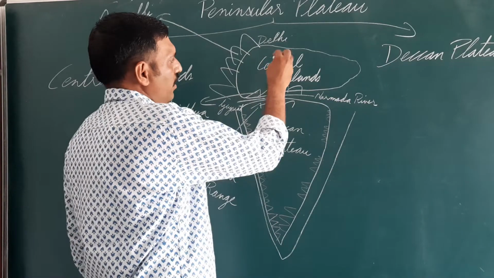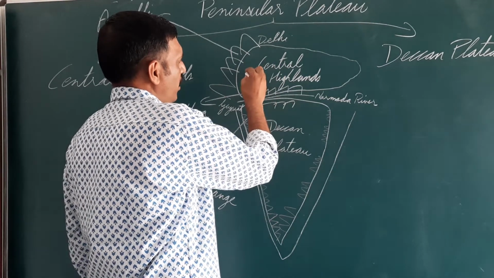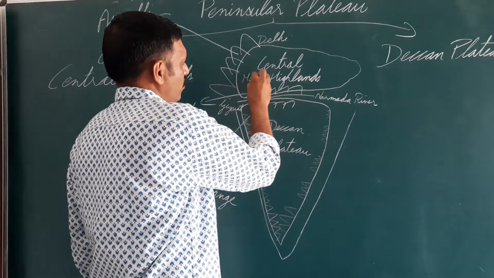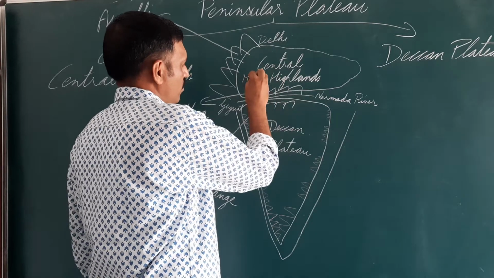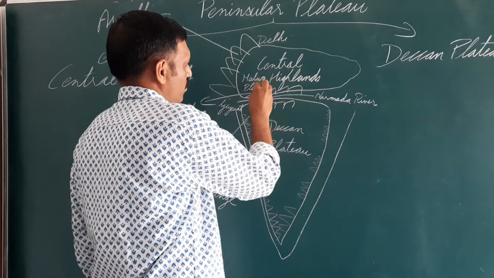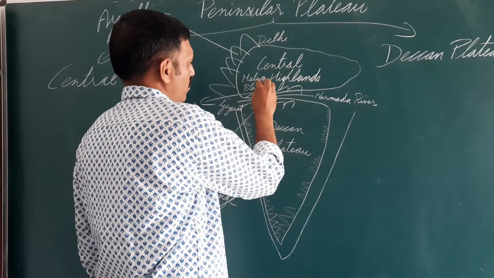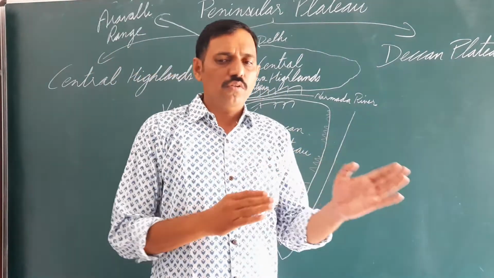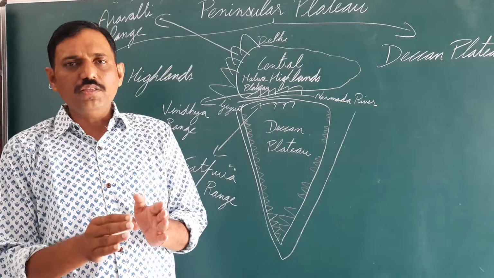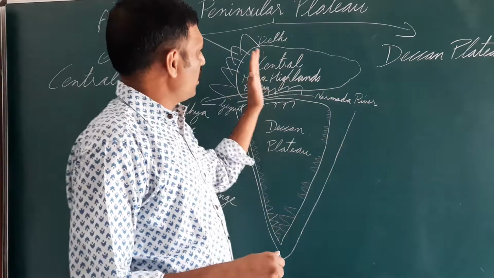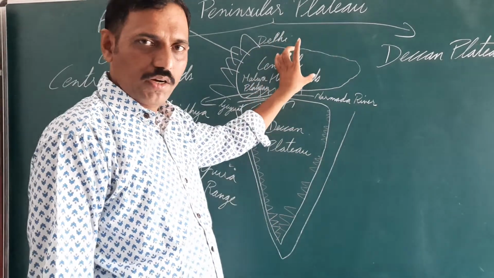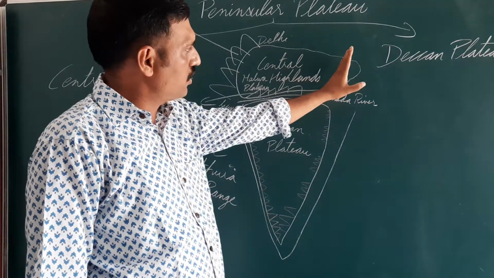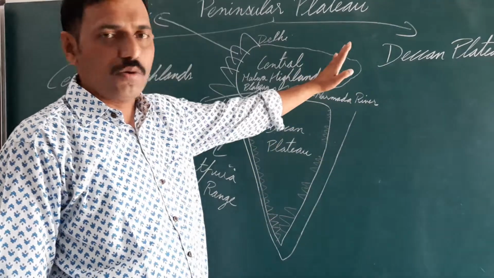Major part of Central Highland is made up of Malwa Plateau. That means Central Highland is divided into parts. Major part is Malwa Plateau, then the eastern part here Bundelkhand, Baghelkhand Plateau, and further eastward here is Chota Nagpur Plateau.